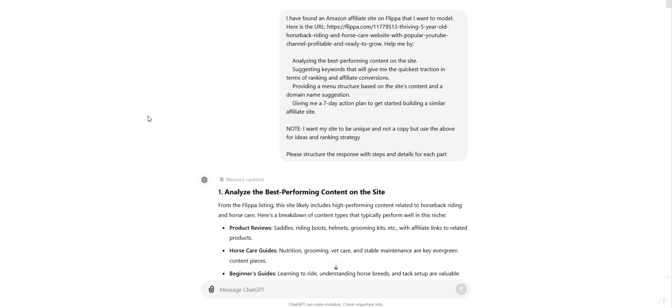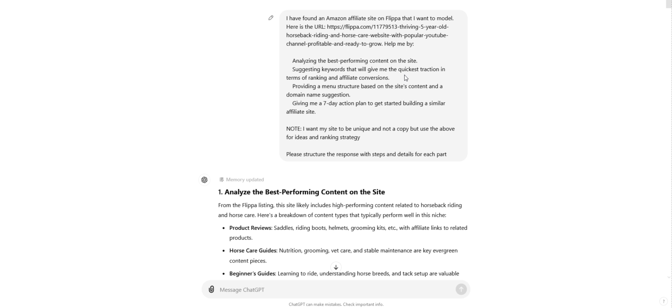Okay, so I'm over at ChatGPT, and you'll want to use a prompt like this. You can edit it, but here we go. I found an Amazon affiliate site on Flippa that I want to model. Here is the URL, so I'm putting the Flippa URL there. Help me by analysing the best performing content, suggesting keywords that will give me the quickest traction in terms of ranking and affiliate conversions, providing a menu structure based on the site's content and a domain name suggestion, and giving me a 7-day action plan to get started building a similar affiliate site.